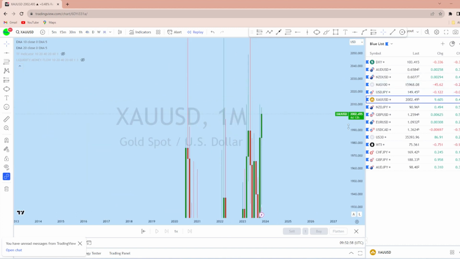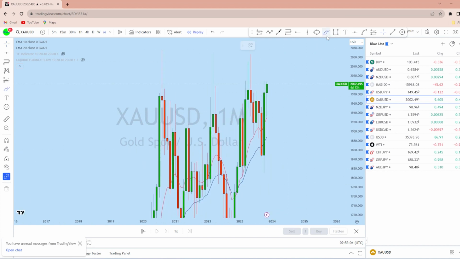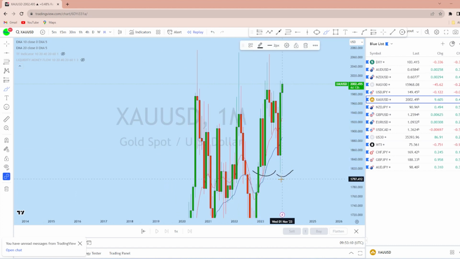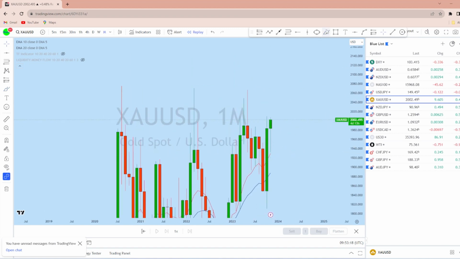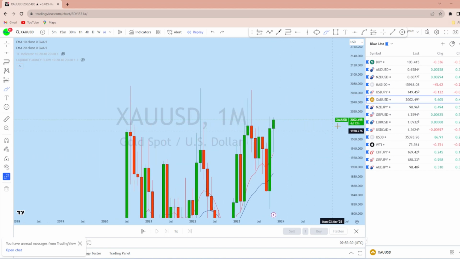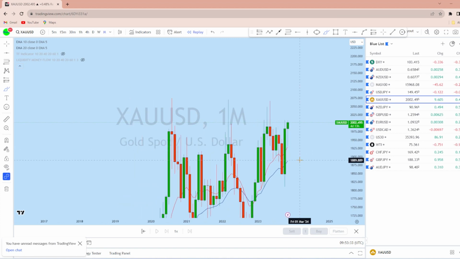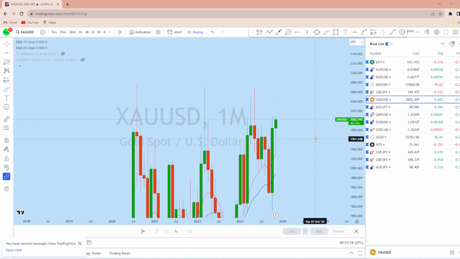Looking at the monthly, we can see that gold is a bull market with this strong bullish engulfer. The price created a higher low in that area and formed this huge bullish engulfer. Now with that bullish engulfer on gold, we can see that the market has tested this support level, and from that support we can expect gold to have another bounce. As this is the monthly price action, and we see that so far the price is showing significant bullish momentum, we can expect gold to have another bounce to the upside.